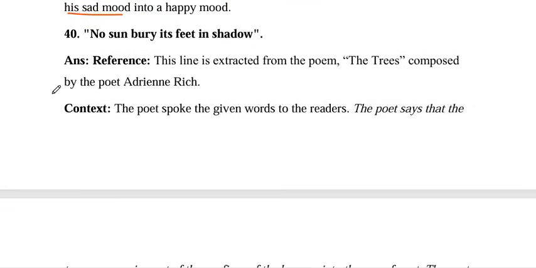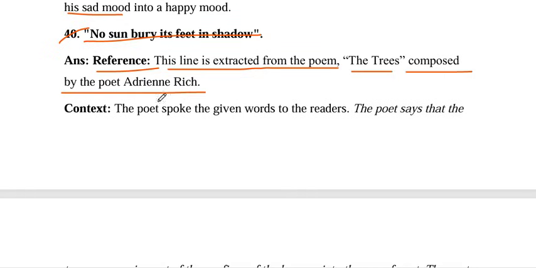So next, question 40. No sun bury its feet in shadow. Reference. This line is extracted from the poem The Trees, composed by the poet Adrienne Rich. Context. The poet spoke the given words to the readers.